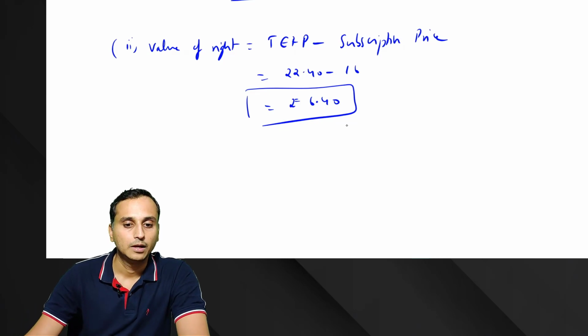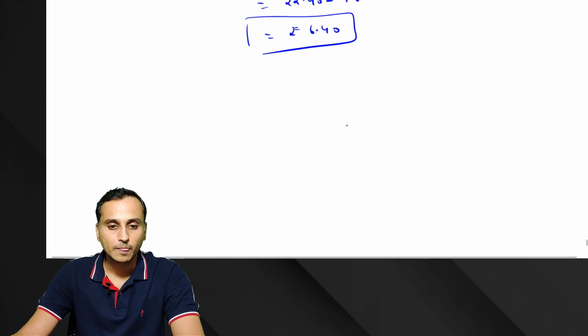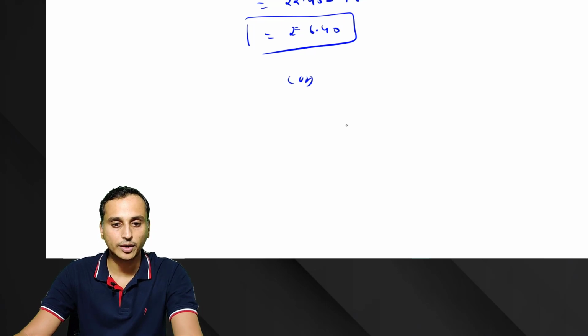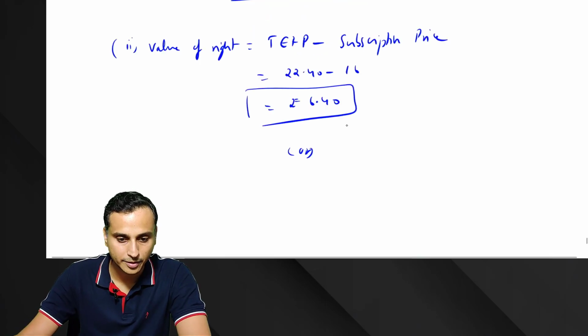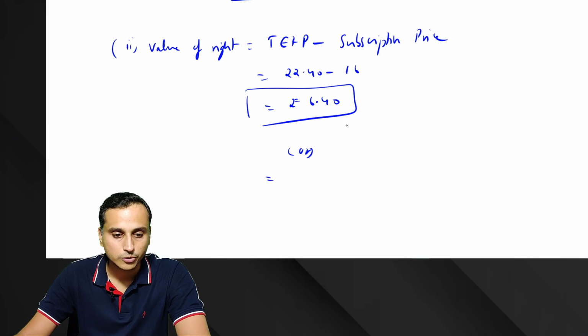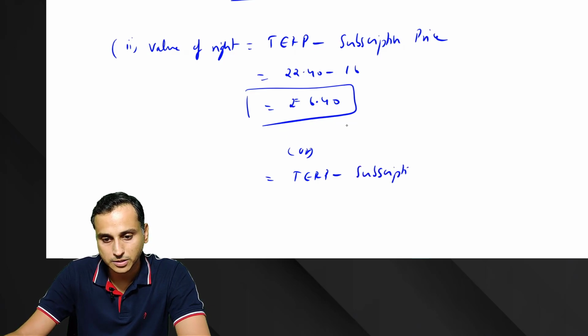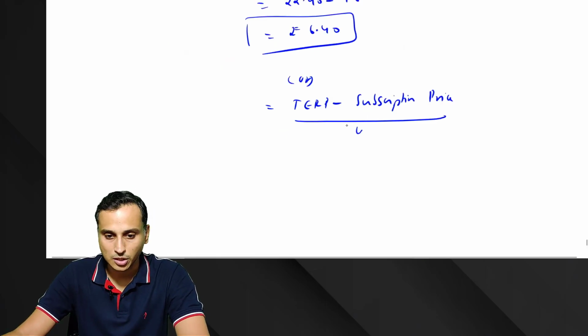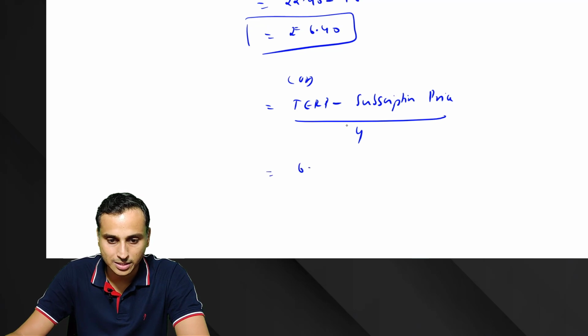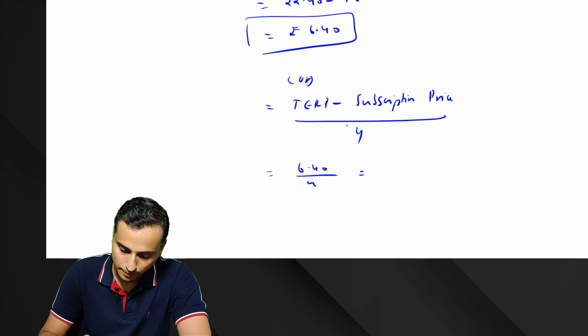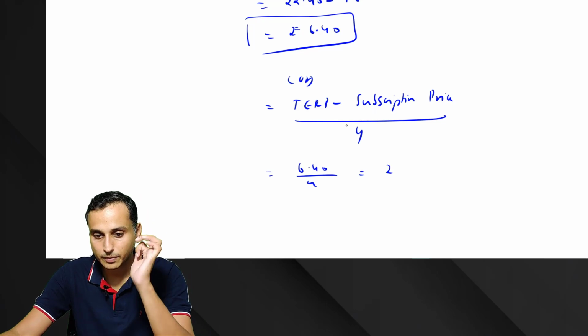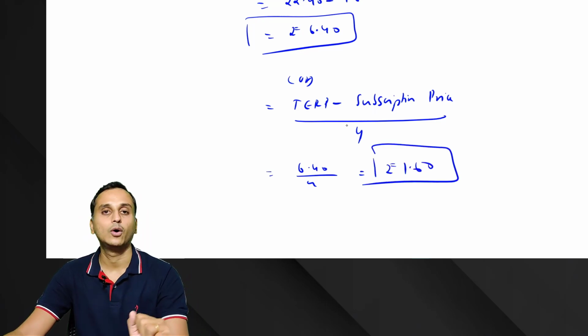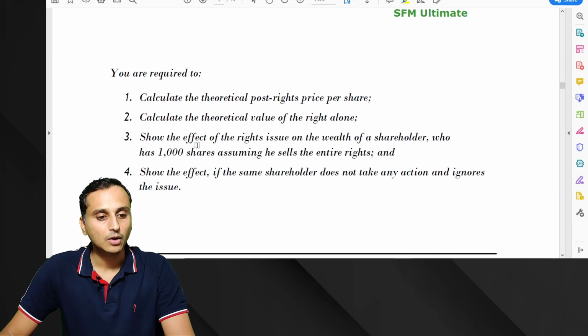All right. Here again, as I told you, you can always calculate using the other formula also. Value of right is equal to theoretical exercise price minus the subscription price, divided by how many shares per right share? 4. So you will get 6.40 by 4. That gives us rupees 1.60. So the first two subdivisions are completed.